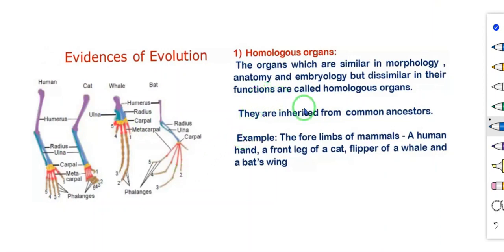Yes, they are dissimilar in their functions. The functions are different, but they are similar morphologically, anatomically, these forelimbs are similar, and embryologically these forelimbs are similar. But the function is different. So this is known as homologous organs.